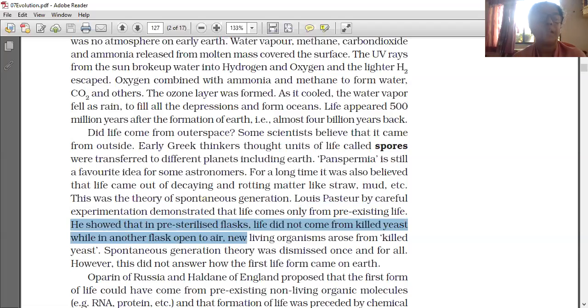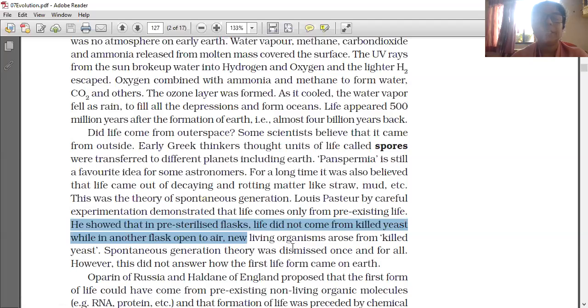Pre-sterilized flask means sterilization is done on the flask. Life did not come from the killed yeast, while in another flask open to the air, meaning contact with air is there, new living organisms arose from killed yeast. Spontaneous generation theory was dismissed once and for all. However, this did not answer how the first life form came on Earth.